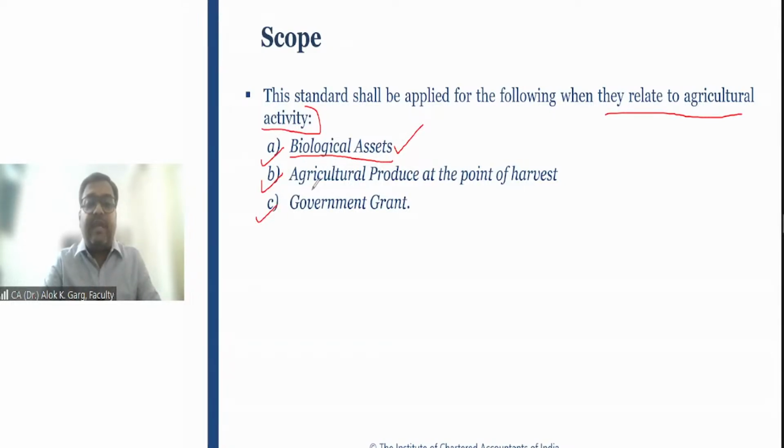Agriculture produce at the point of harvest. What does it mean? For example, this is a mango tree.